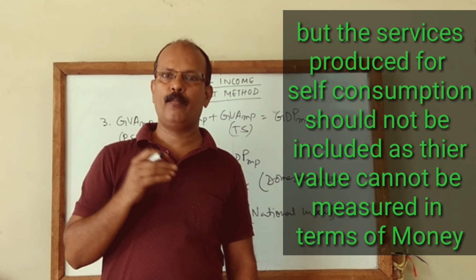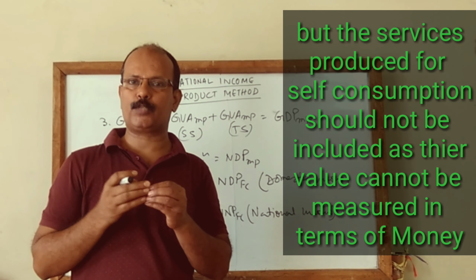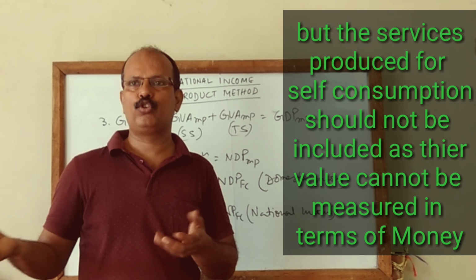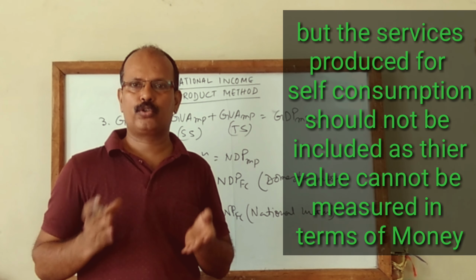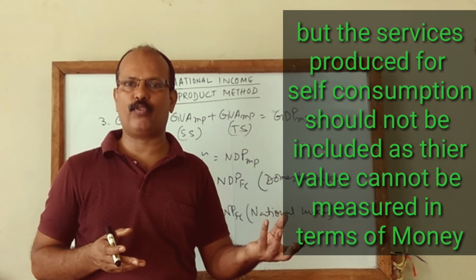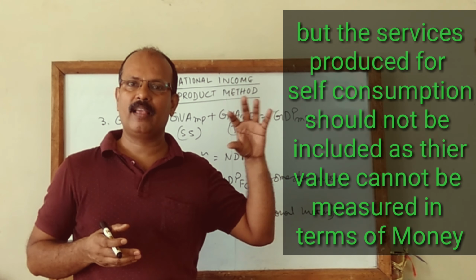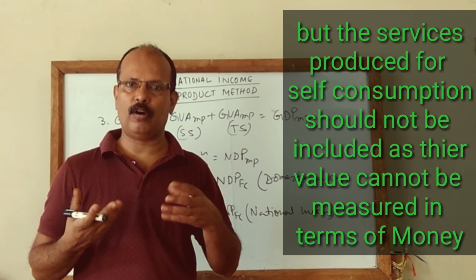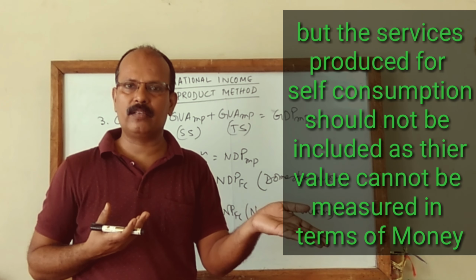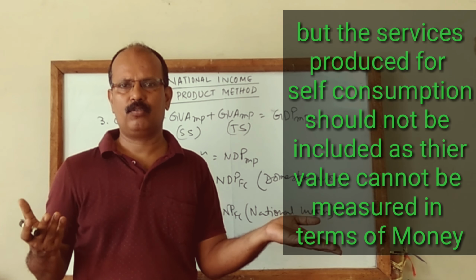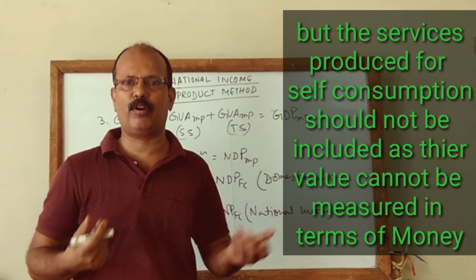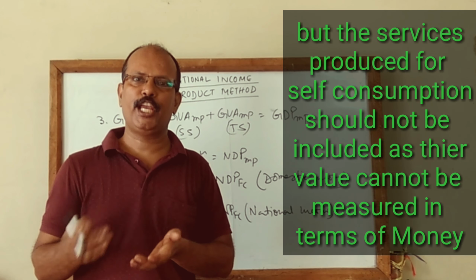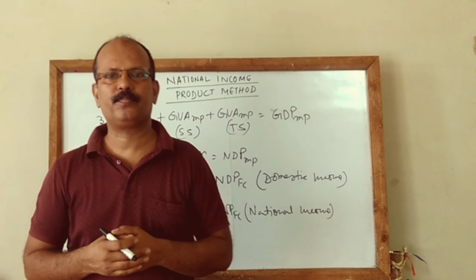But services should not be included. The value of services produced for self-consumption should not be included. Say for example, I am giving tuition to my children. How much should I charge for them, or how much should be the income, I cannot measure. The value of the service that I am giving to my son, I cannot measure it, to what extent I am giving him service, because I am not taking any tuition fee for that. So since its value cannot be measured, it will not be included in national income.